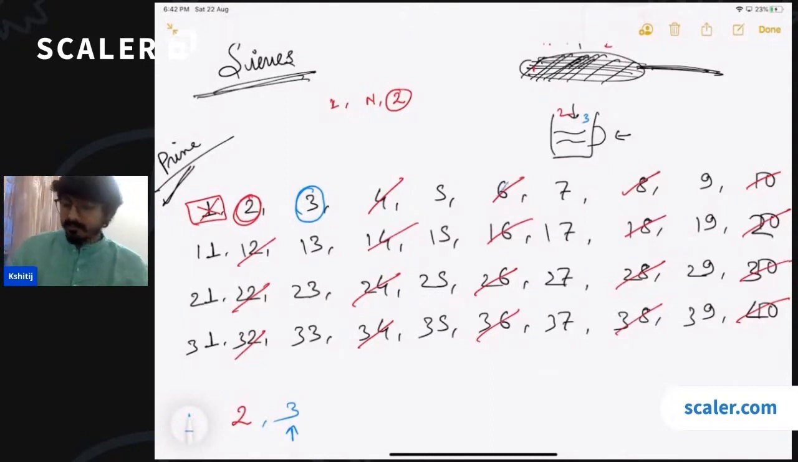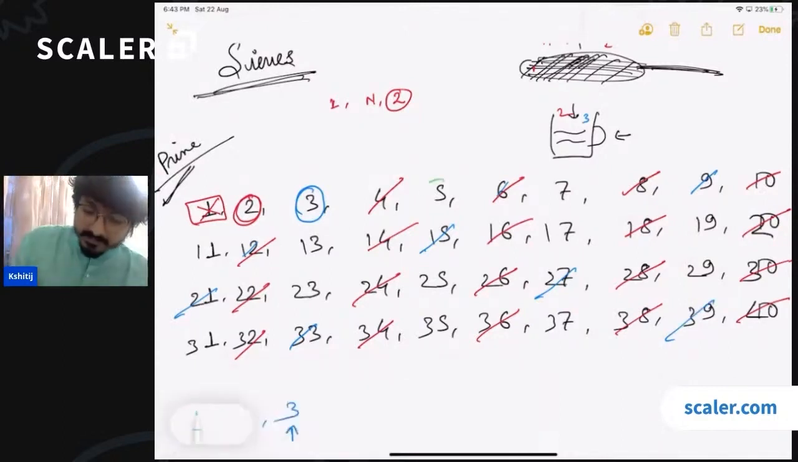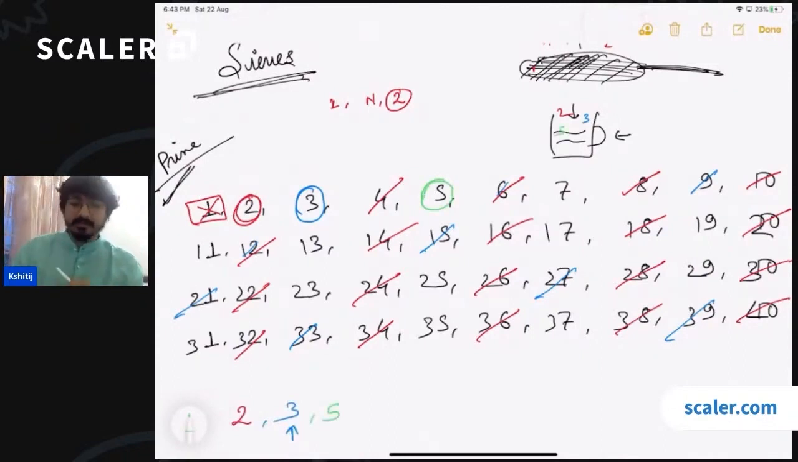6 has already been removed. Then we remove 9. 12 has already been removed. We remove 15. 18 is already gone, right? And then 21. 24 is gone. 27. And then 33. 36 is already gone. Then 39. Now, which number is the next available number in this list? The next available number is 5, right? So I can say that 5 is also a prime number.